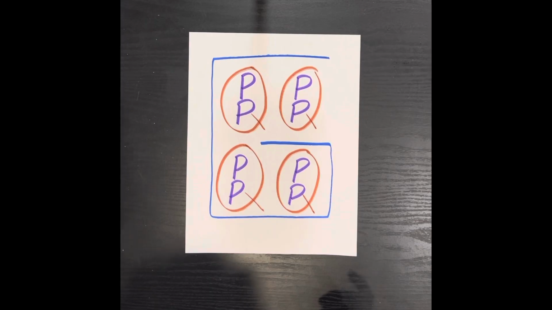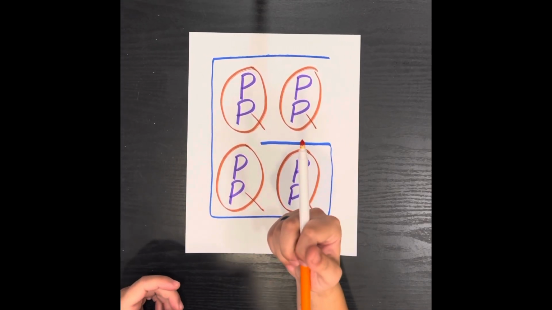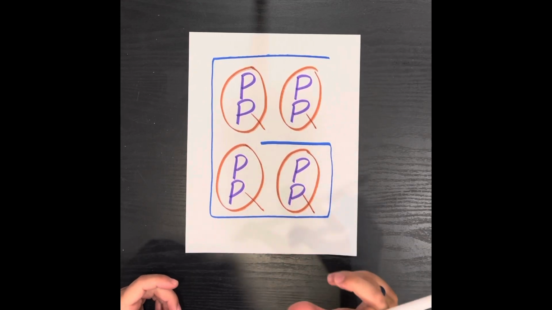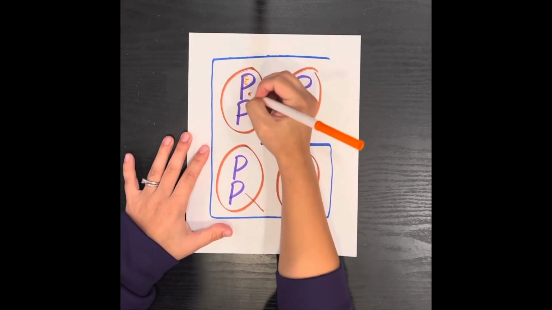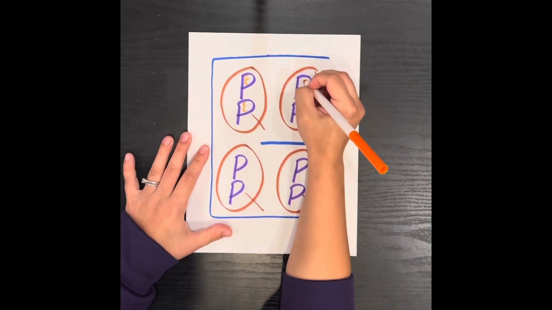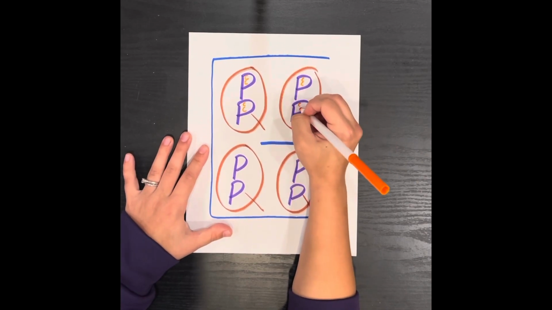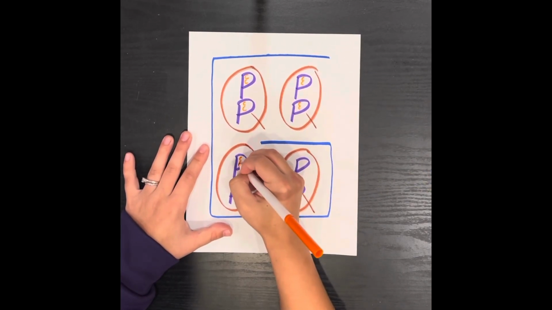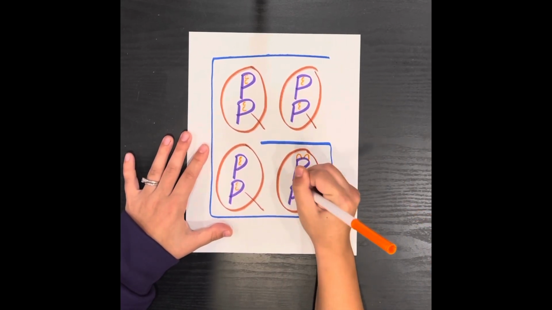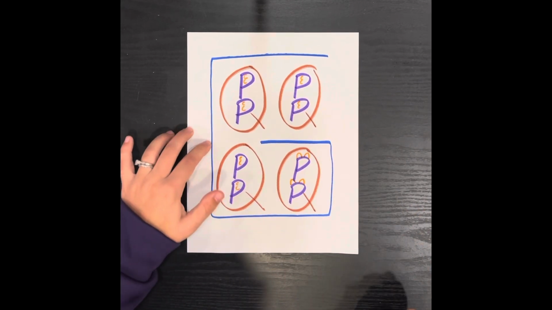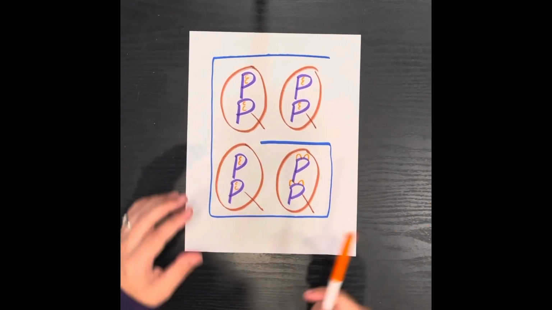And last but not least, we have our C's. And this is for our cats, because each prince and princess had 2 cats of their own. So we put 2 C's inside each of the P's. And another way we can do it too, if you didn't leave enough space, is you can make cat ears to remember the cats. So you can put 2 ears as well.